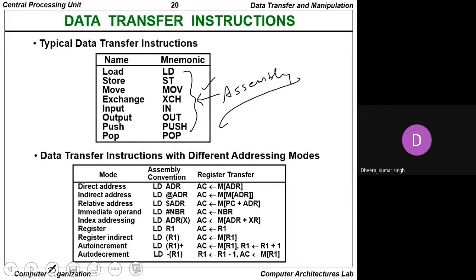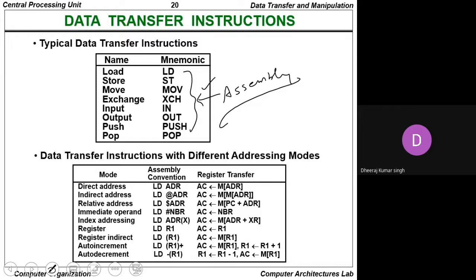Again, the data transfer instructions with different addressing modes can be read here. For the direct address, the load is LD ADR, where ADR is the address register value, so the accumulator is assigned the value of the memory present at ADR. Whenever we talk about the indirect address, it is load at the rate of the address register value, which can be calculated as the accumulator equals the address present at memory, and again the content present at the memory location of ADR.